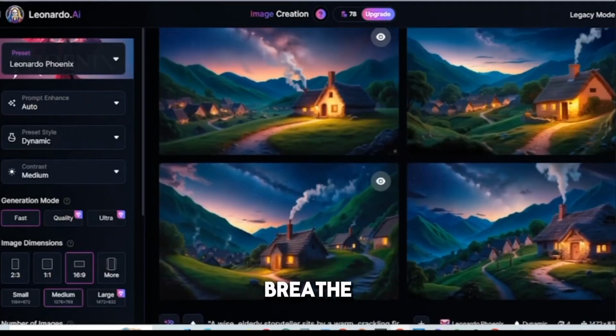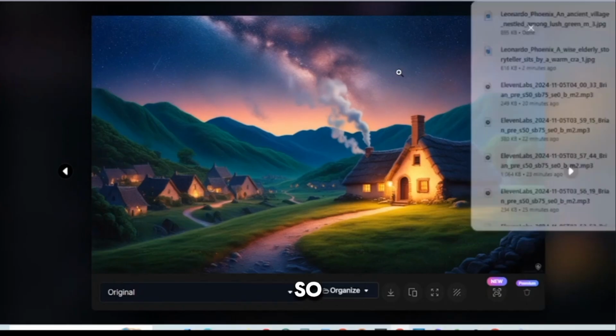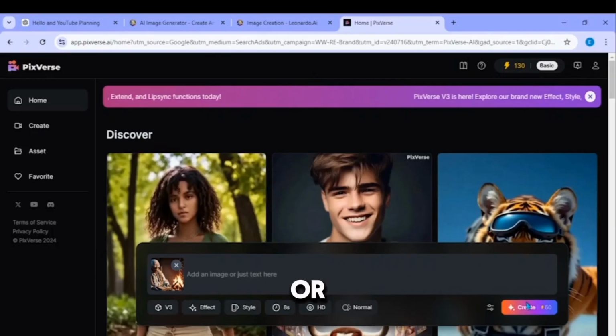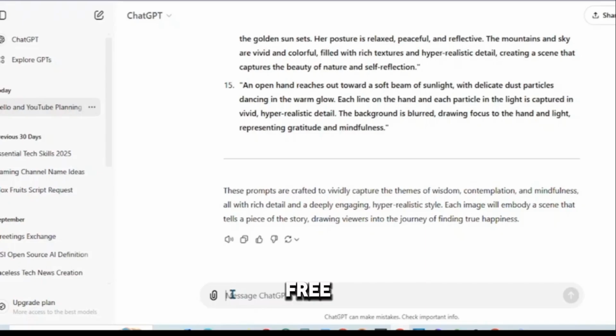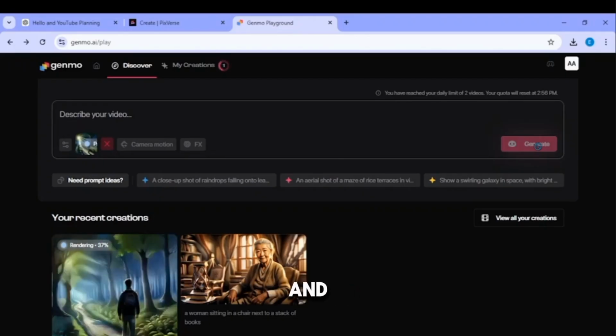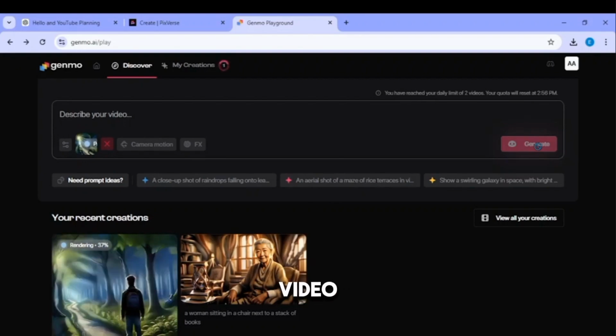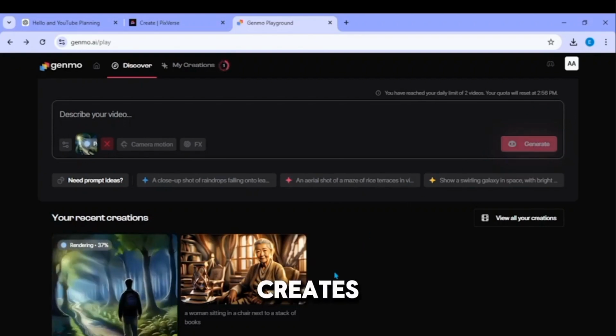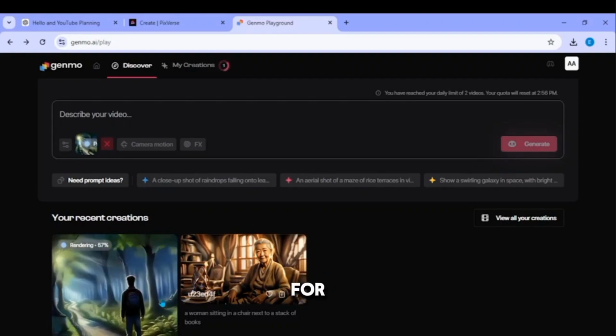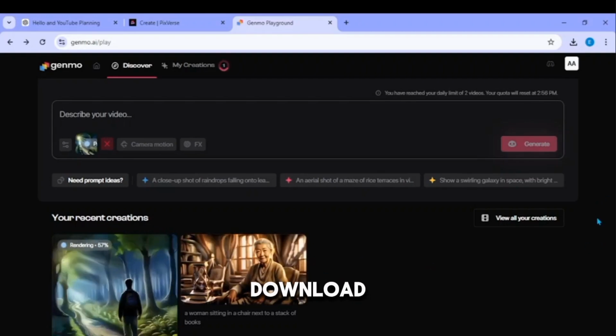Next, we want to breathe life into these pictures and supercharge our video. So that leads us to step 5, animation. We will be using Gemmo or Pieceverse. Create a free account in Gemmo and head over to this page. Click on image to video, pick the image and click create. Do so for all the images and download them all.